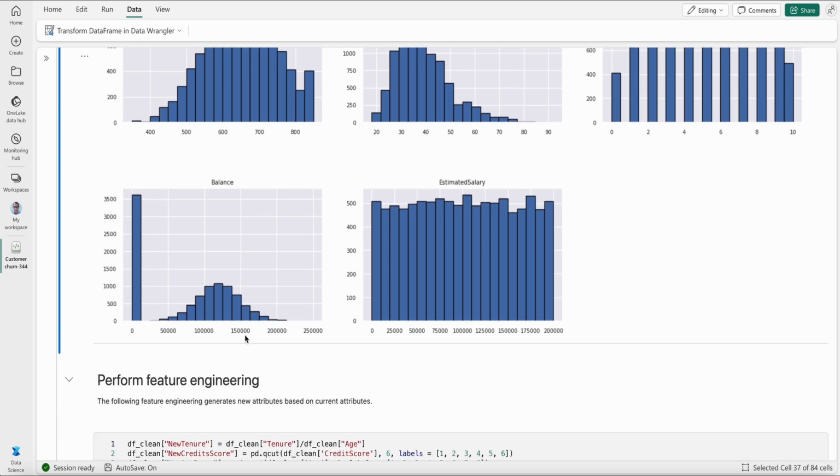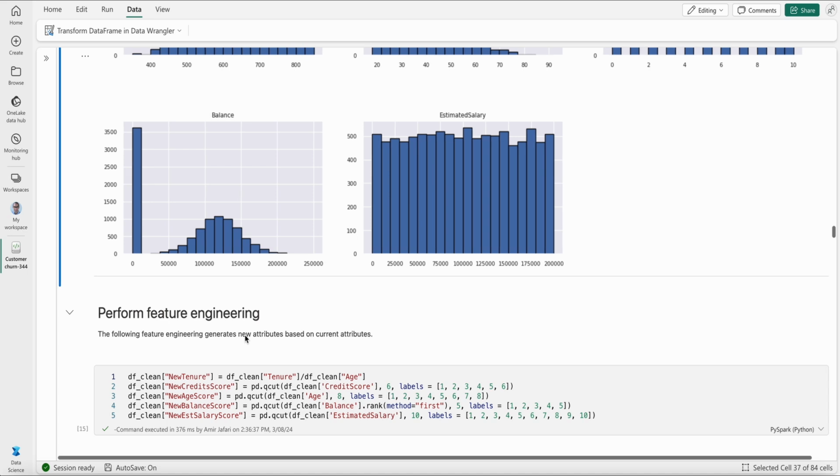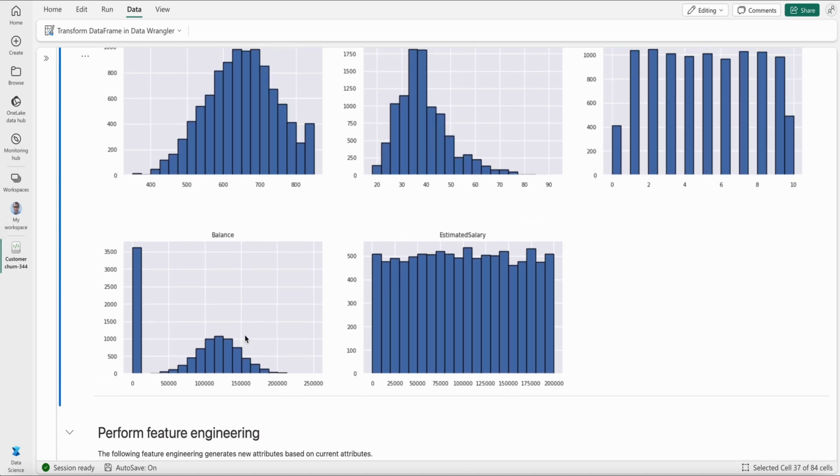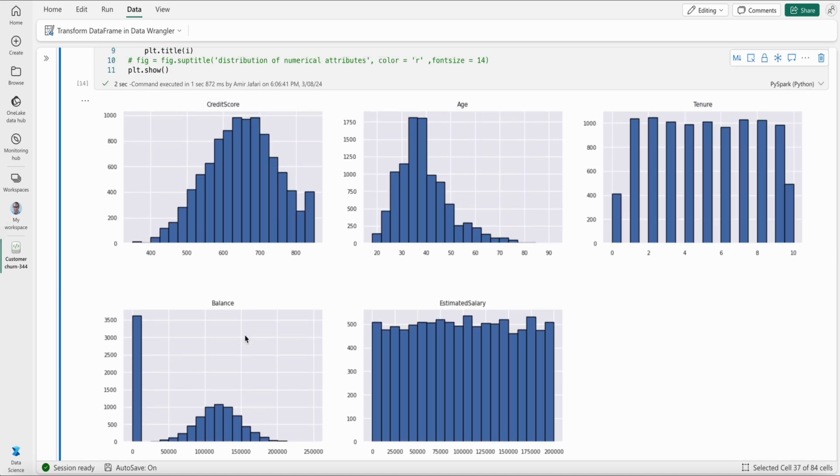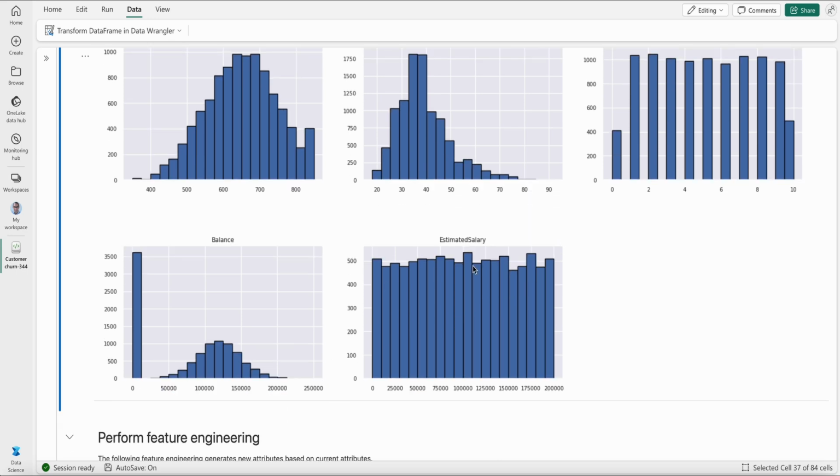Great. So we have done some data analysis. Now, if you look at all of these, you can see that across many of these features there are different ranges. For example, credit score is between 0 and 800, the age is between 20 and 90, and the salary is from 0 to 2000 or whatever. So there are different ranges, and to help my training model, it would help to normalize them, to bring them from different ranges to more or less a similar range.